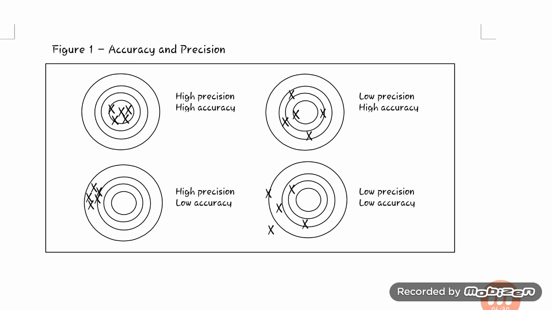The middle circle is the true value in this, but it has high precision, which means the experiment we are performing, we have performed five times, and the values are very close to each other, but they are not close to the true value. So high precision, low accuracy. In this last one, all five experiments have no relation with each other, and they also do not have any relation with the true value. So low precision, low accuracy.